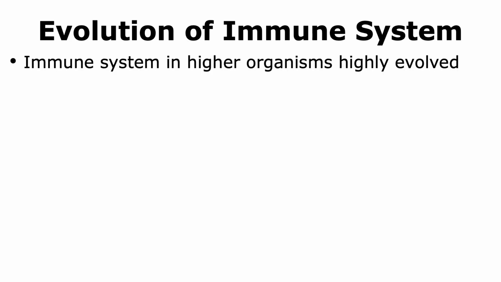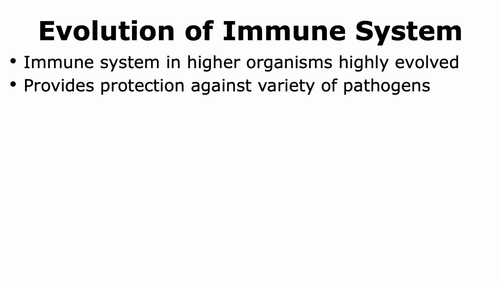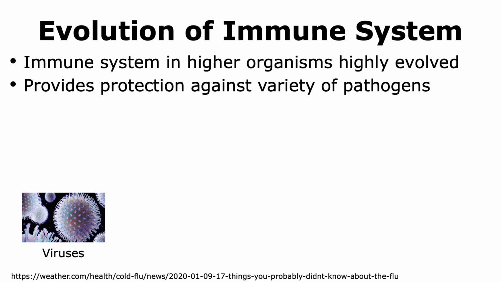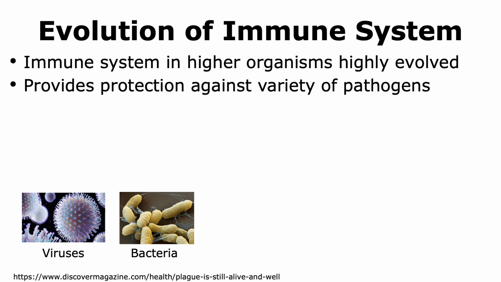The immune system in higher organisms is highly evolved, and this is due to the fact that many different types of organisms are able to cause diseases in higher organisms. Thus, the higher organisms have to have mechanisms to provide protection against these different types of pathogens. The pathogens can be viruses, which we should note are non-living organisms, or they can be unicellular organisms like bacteria.